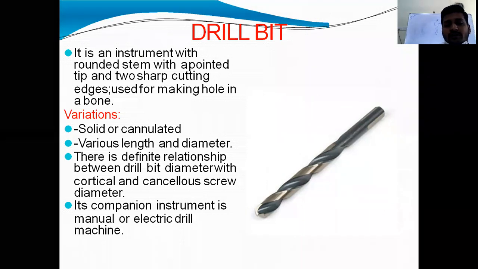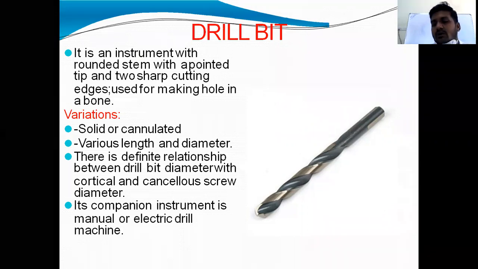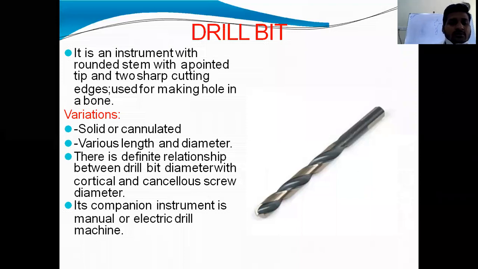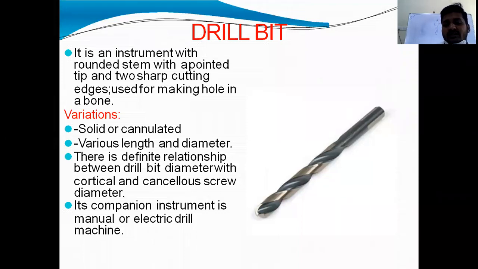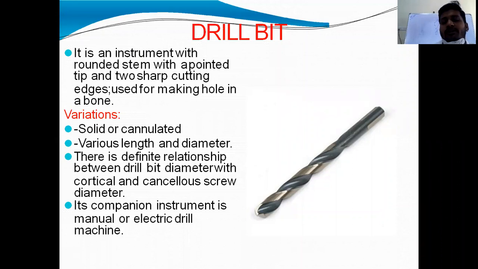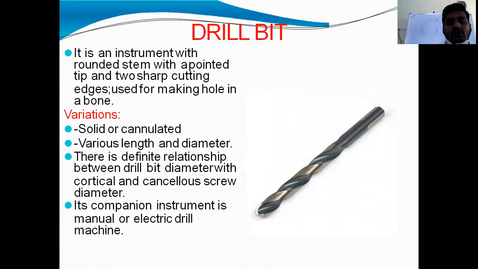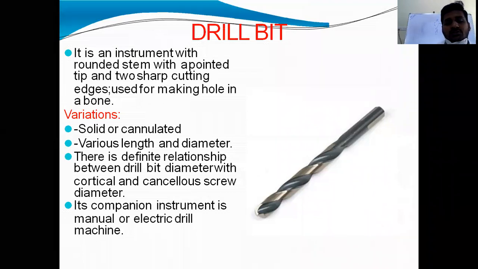It makes a hole for the passage of the screw, and it has a quadrangular distal end for better hold in a T-handle or drill machine. It is available in various lengths and various diameters, and there is a definite relationship between drill bit diameter and cortical and cancellous screw diameter. Always the drill bit size is 0.5 to 0.7 mm less than the screw. Its companion instrument, it is used along with the manual or electrical drill machine.